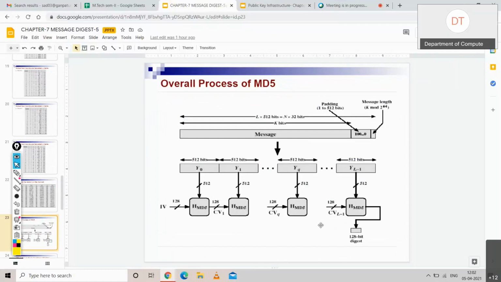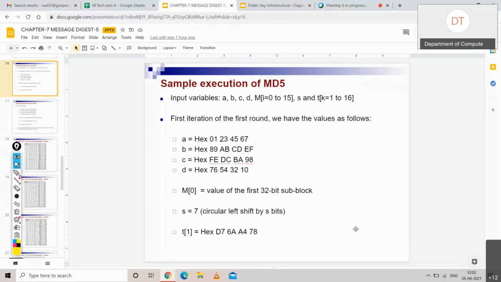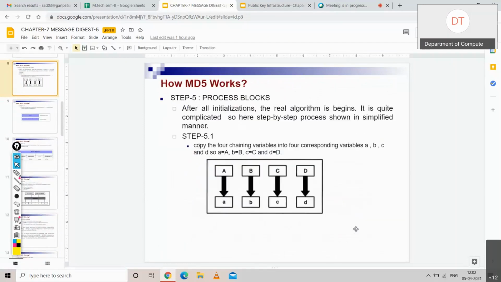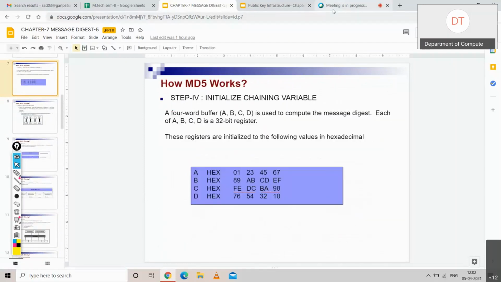Okay, and this is the overall process of MD5. So your 512 bits, the padding bits and the message length are divided into 512 bit blocks and we are going to apply the message digest algorithm MD5 on each block. ठीक है, हर एक block पे हम ये apply करेंगे. And finally, this is our 128 bit digest. This is our 128 bit message digest. Okay, so we will discuss the overall process. All these steps I'll tell you how it works in the next lecture. Is it clear, whatever I taught you in today's lecture?